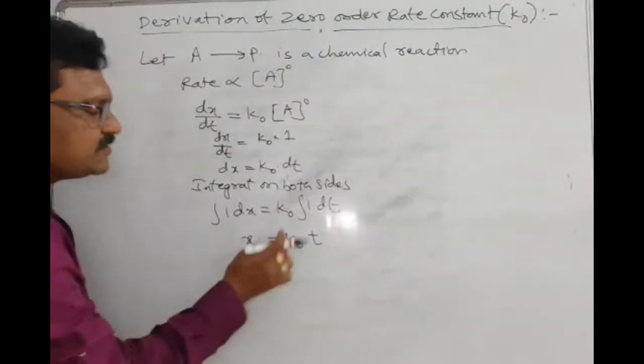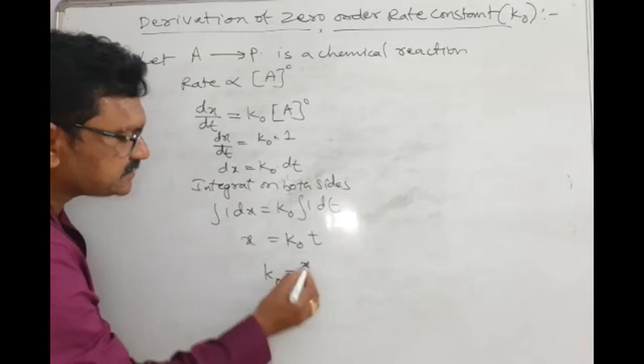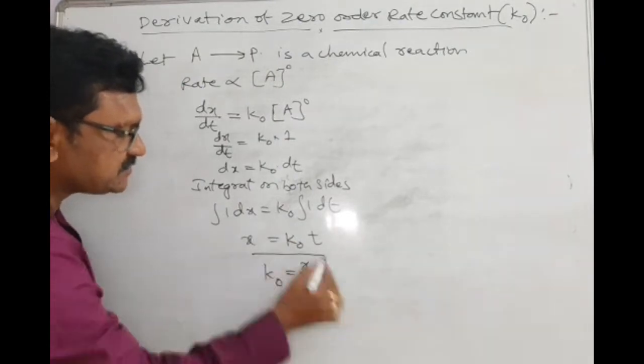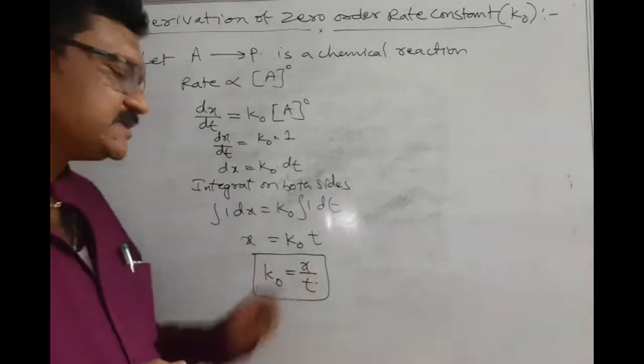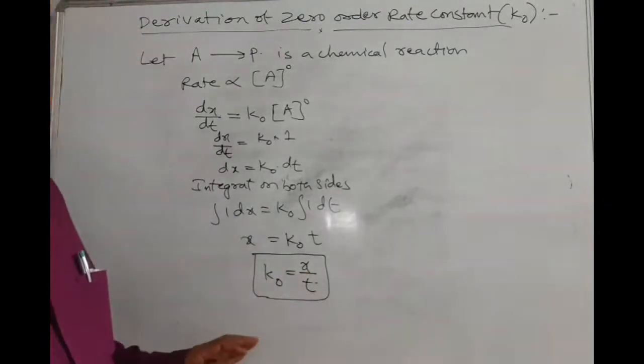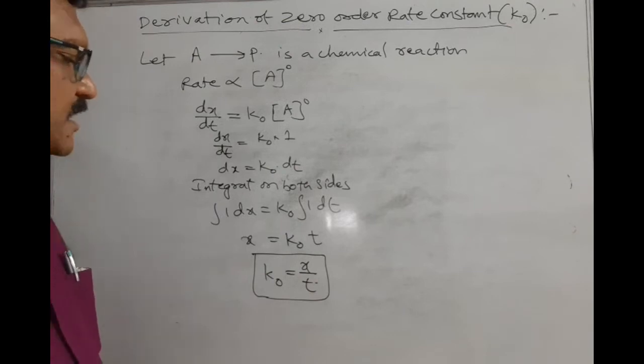What you want to derive? K0. K0 is equal to x by t. So this is called the zero order rate constant equation. K0 is equal to x by t is the zero order rate constant equation.